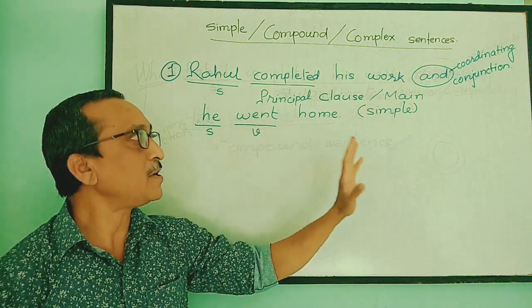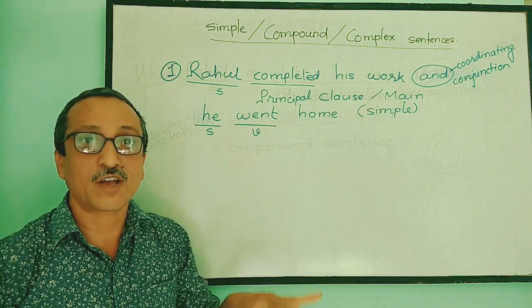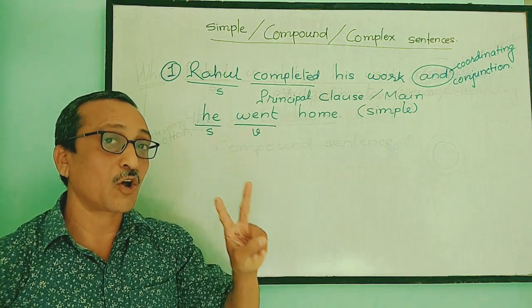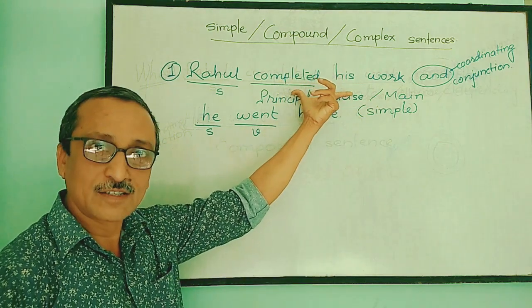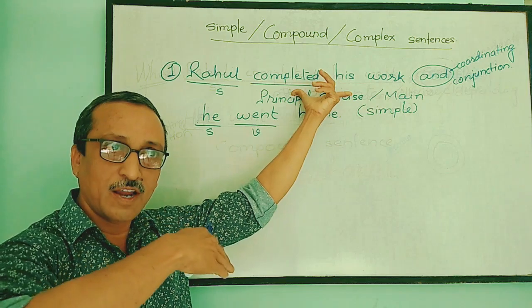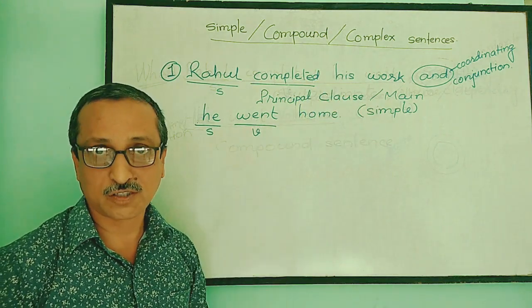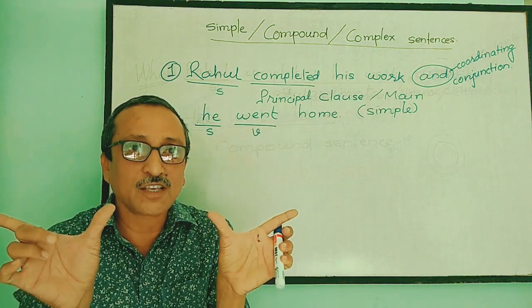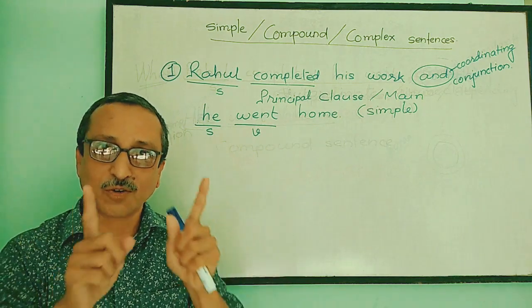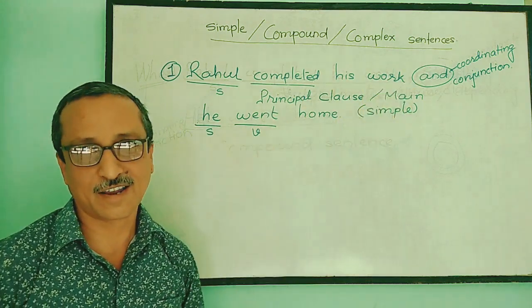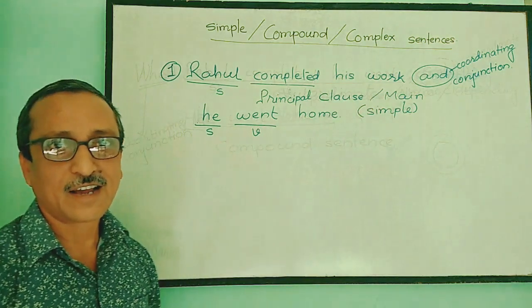It doesn't simply join principal clauses. A coordinating conjunction also joins two subordinate clauses too. But the condition remains: if on one side there is a subordinate clause, on the other side there must be a subordinate clause. A coordinating conjunction joins two same clauses. Okay, this is the function of a coordinating conjunction. Got it? So, and here is a coordinating conjunction.